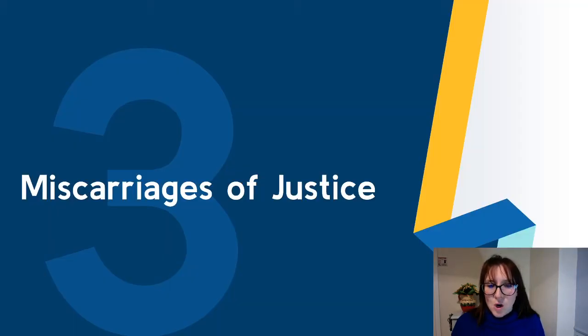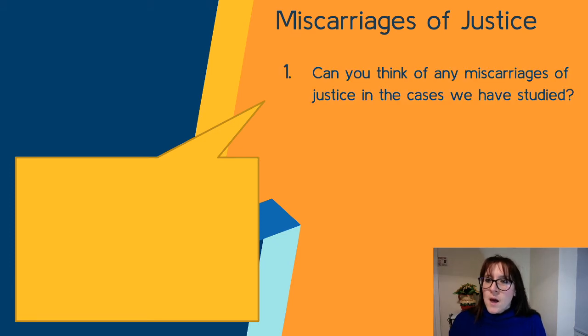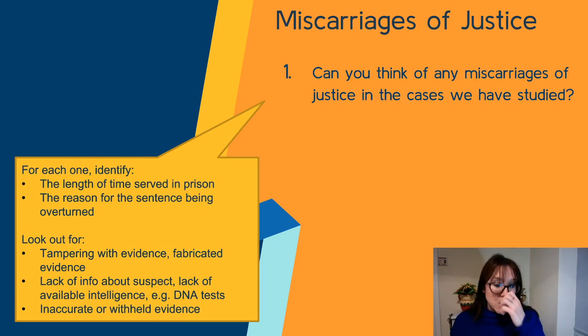So, miscarriages of justice. I got my students to jump straight into this one because we've talked about these cases many, many times. So I got my students to do more of the research here. Can you think of any miscarriages of justice in the cases we have studied? So I got them to think about what we've already covered and any cases that they can talk about. For each one they identified, I wanted to know the length of time served in prison and the reason for the sentence being overturned. And then I also got them to look out for tampering with the evidence, fabricated evidence, the info about the suspect, the lack of available intelligence such as DNA testing, and inaccurate or withheld evidence.